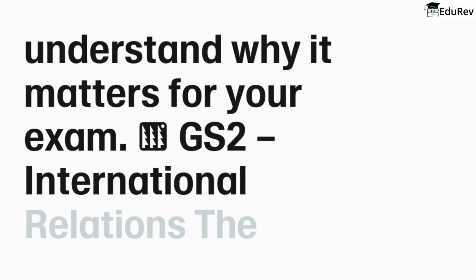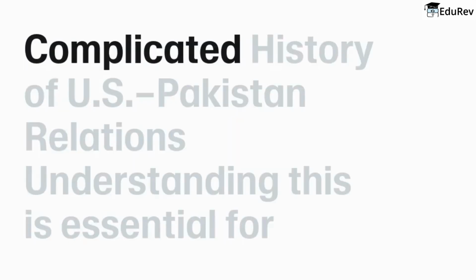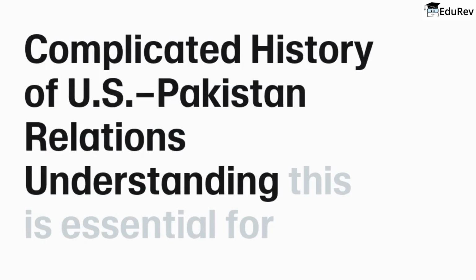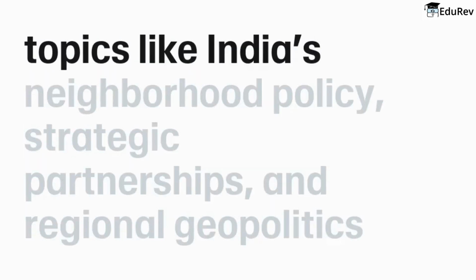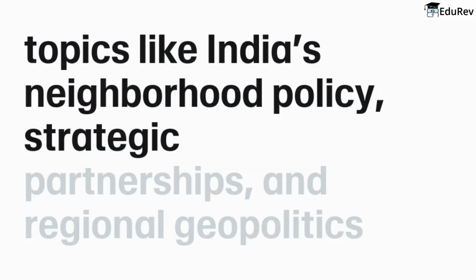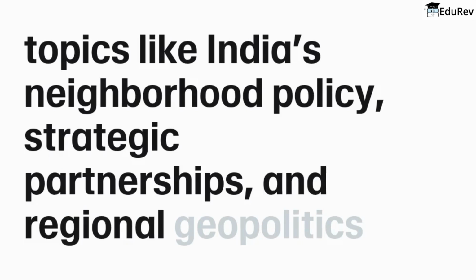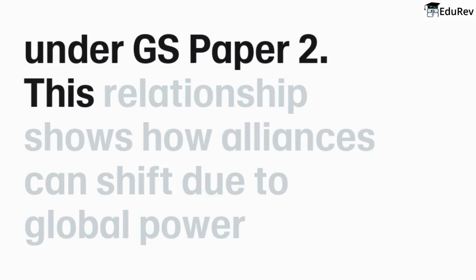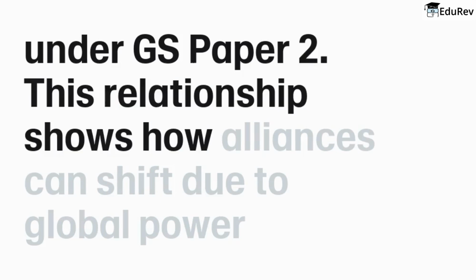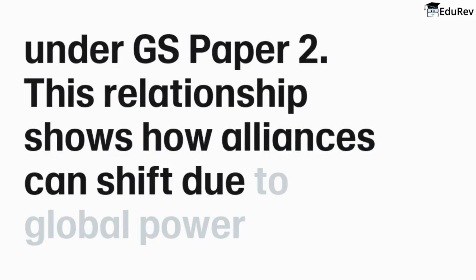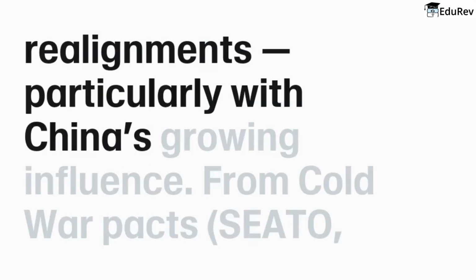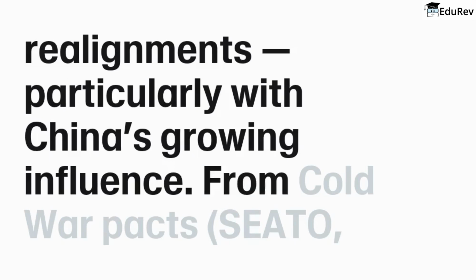GS2 International Relations. The complicated history of US-Pakistan relations. Understanding this is essential for topics like India's neighborhood policy, strategic partnerships, and regional geopolitics under GS Paper 2. This relationship shows how alliances can shift due to global power realignments, particularly with China's growing influence.